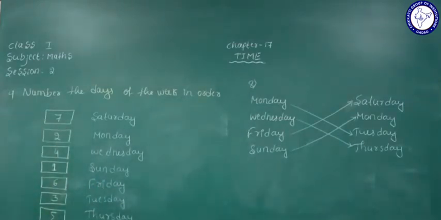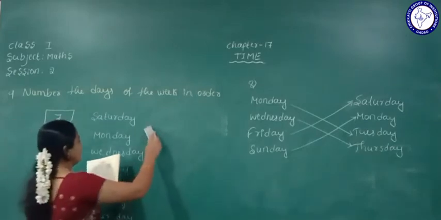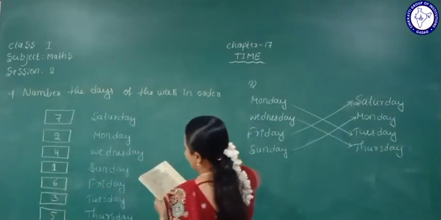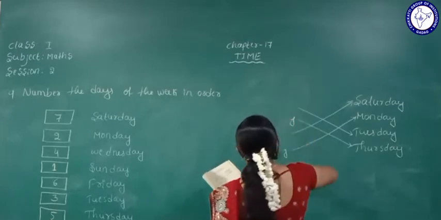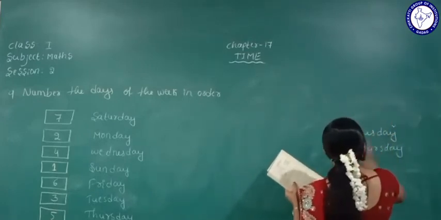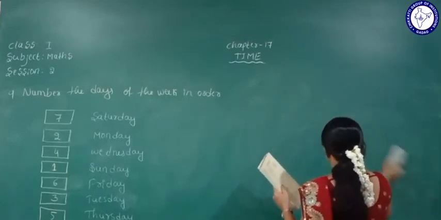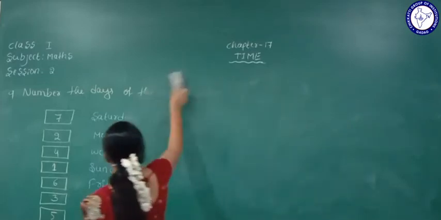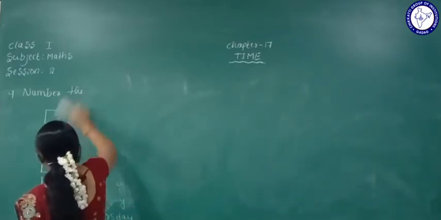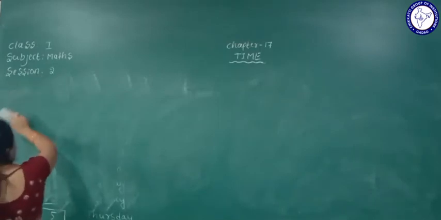Okay, so next one we are going to is months of a year. Now we will study the months of the year. In a year how many months come? In a year there are 12 months. Yes, 12 months come in a year.